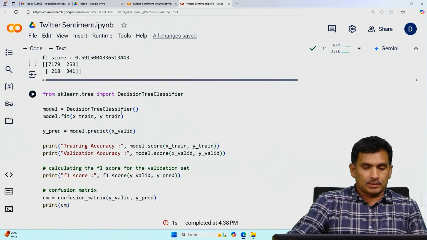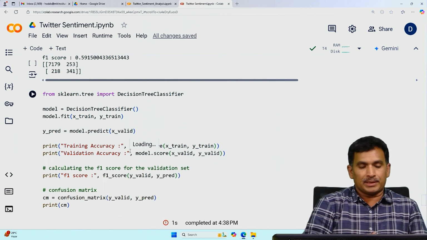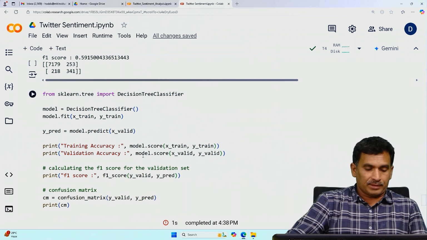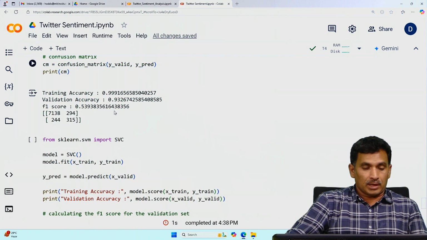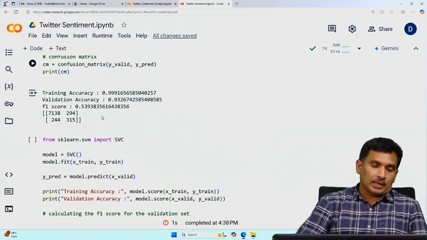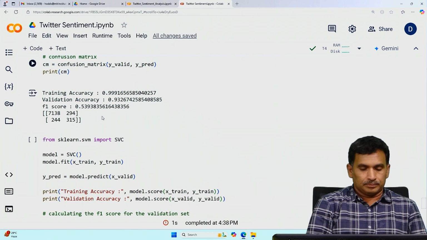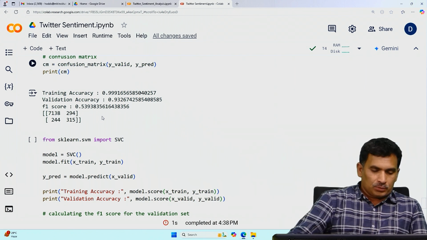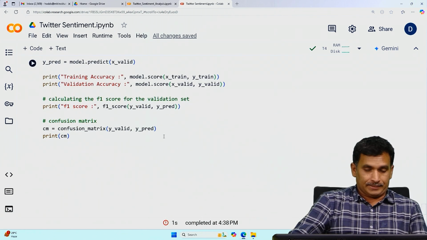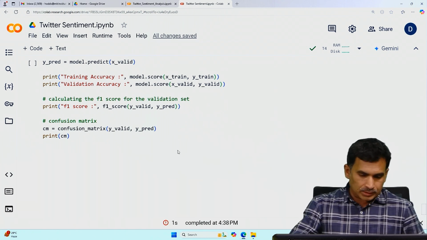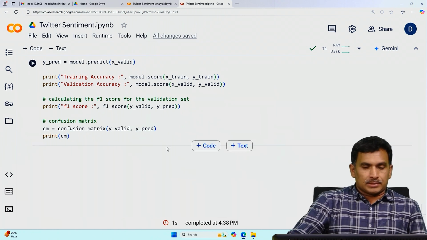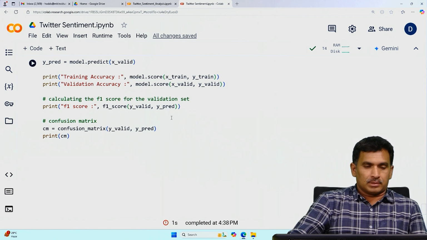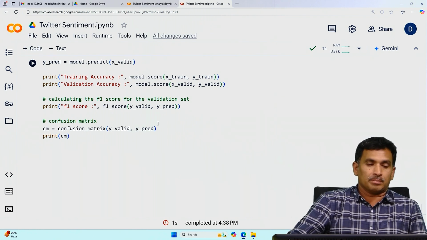Here we can import the decision tree classifier and apply it. We can split the data set into training and testing, and build a decision tree classifier model. Then we measure the accuracy, how accurately it is able to predict the sentiment, negative, positive, or neutral, etc. So that's it. This is a quick review of simple code for Twitter sentiment analysis using Python.